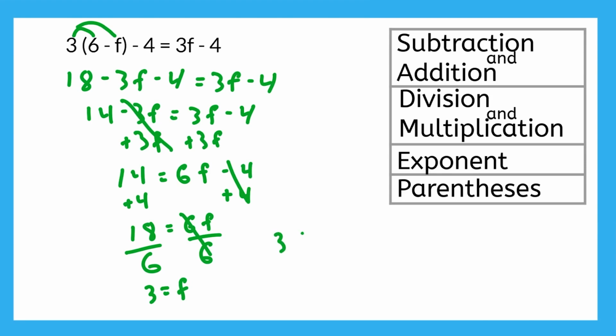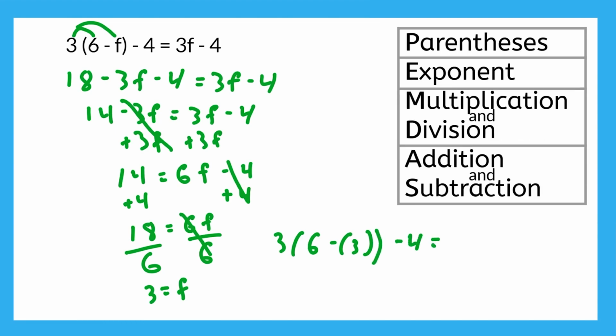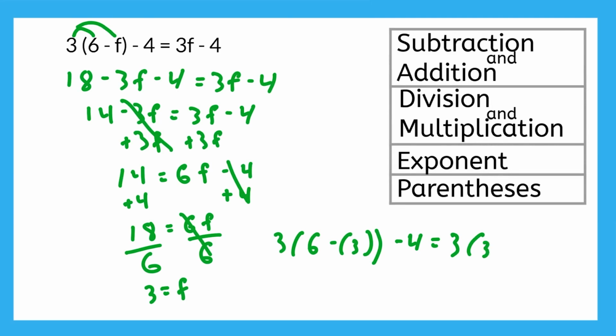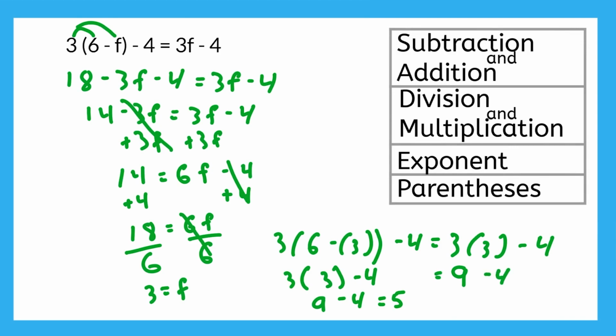And now we check our answer. Plug in 3 for f. 6 minus 3 is 3. Multiplied by 3 is 9. Minus 4 is 5. On the right, 3 times 3 is 9. Minus 4 is 5. Both sides are the same, so our answer is correct.